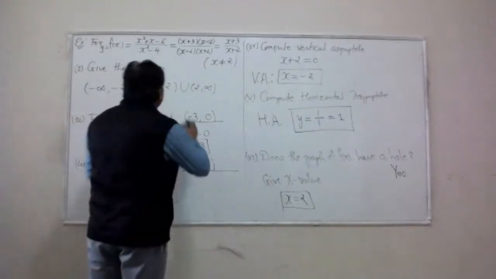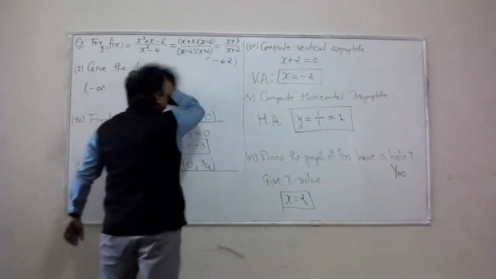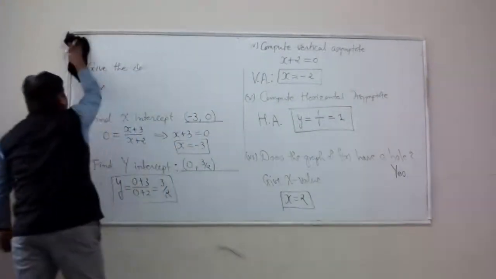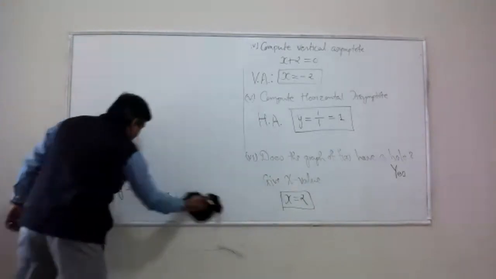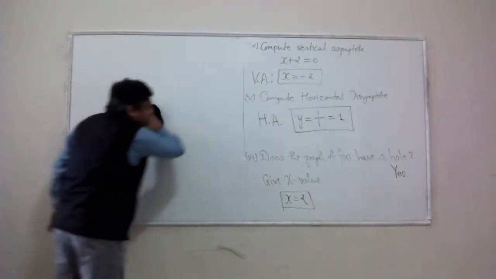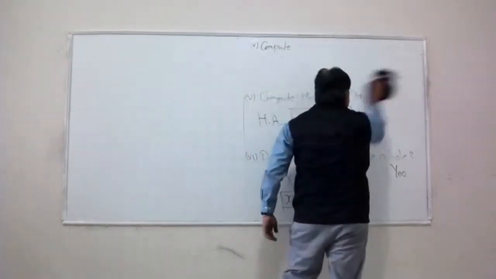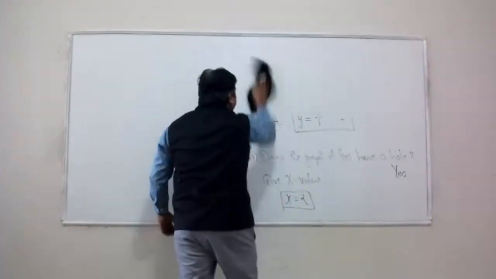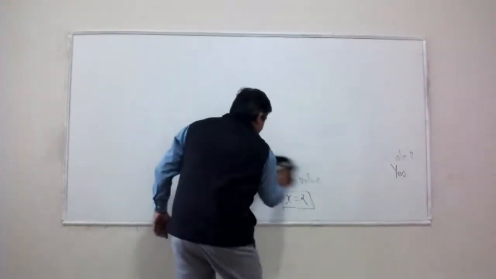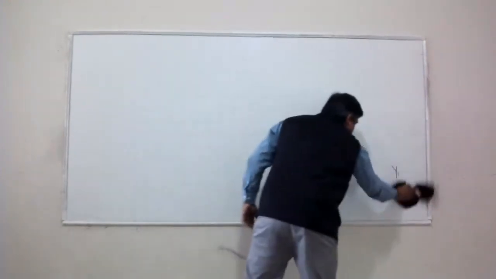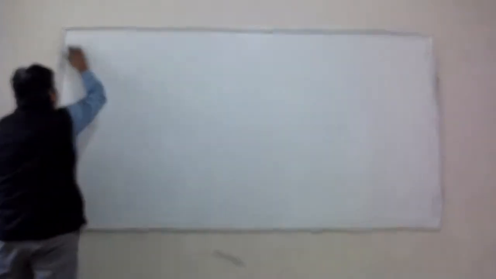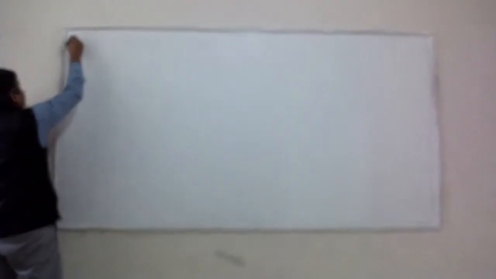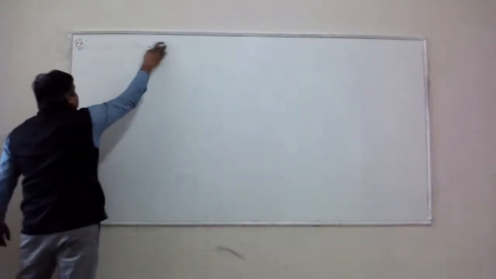Okay, so now let's move on and let's talk about exponential equations and properties of log. Let's talk about exponential equations first.